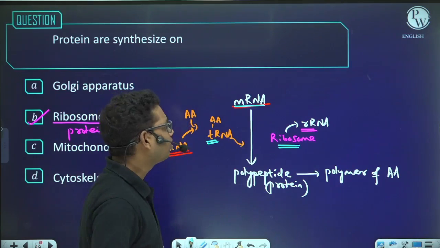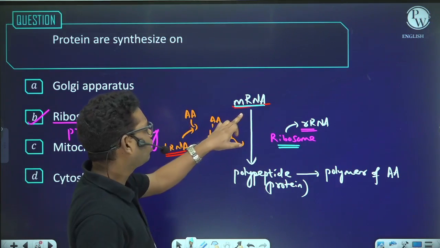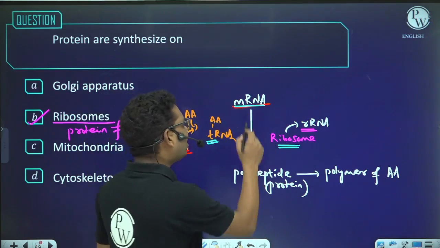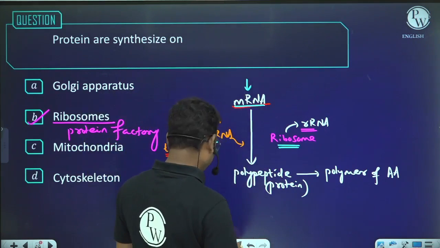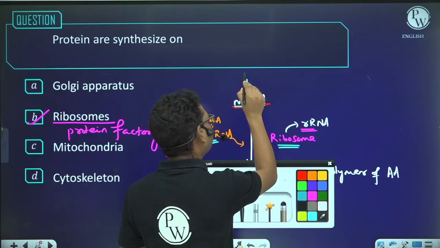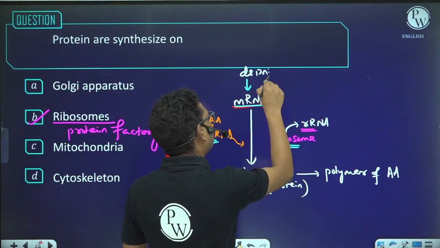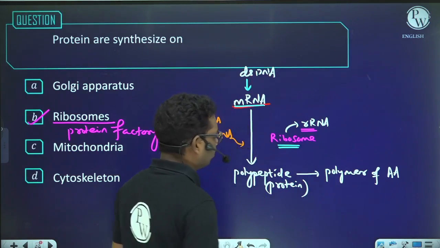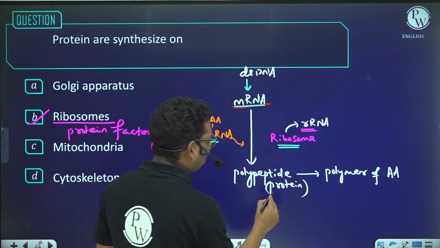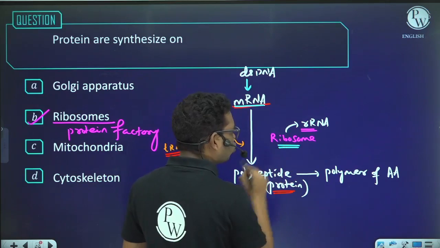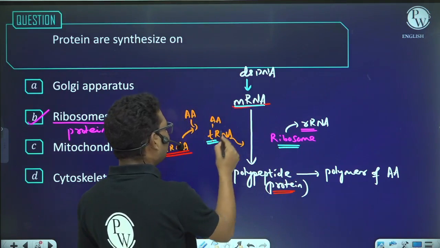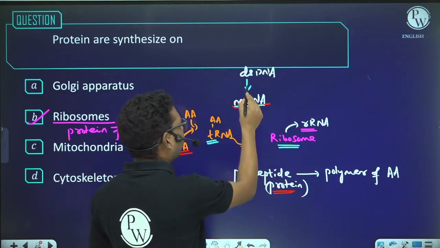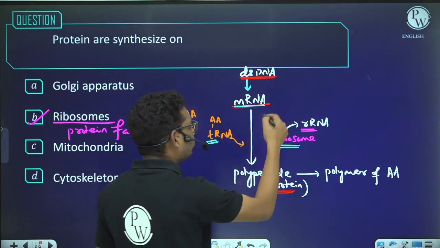And we know that the mRNA will get synthesized from the DNA, and the DNA will be double stranded. That means to have proteins, we need ribosome, tRNA, rRNA, mRNA, and we also need DNA.